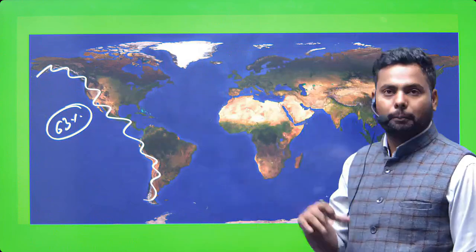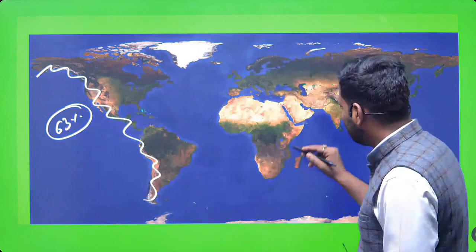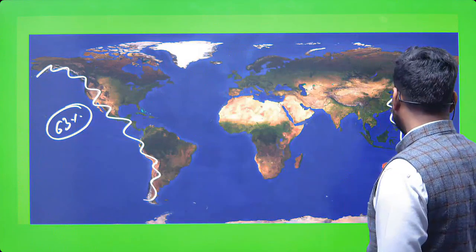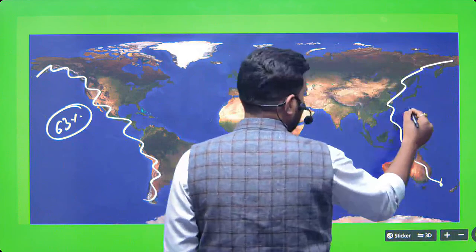Why is the circum-Pacific belt more prone to earthquake? Because the plates are colliding. It is a convergent plate boundary. Is it okay? And this is all the circum-Pacific belt.